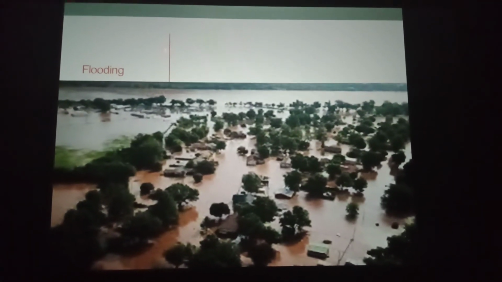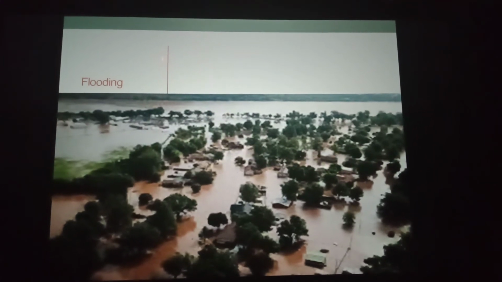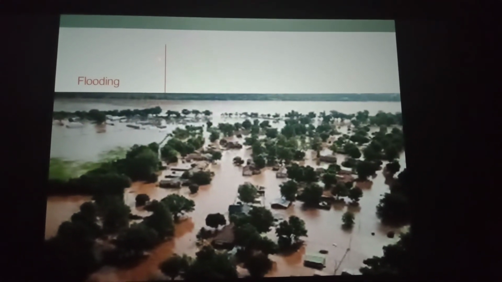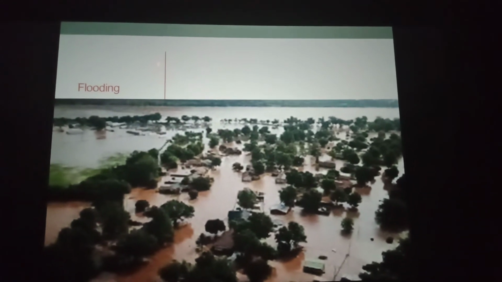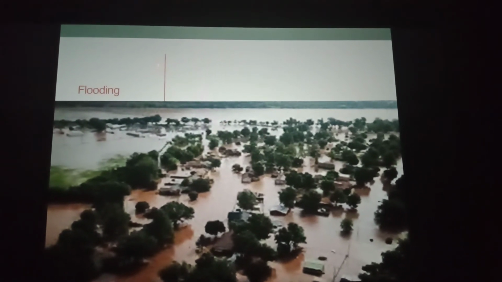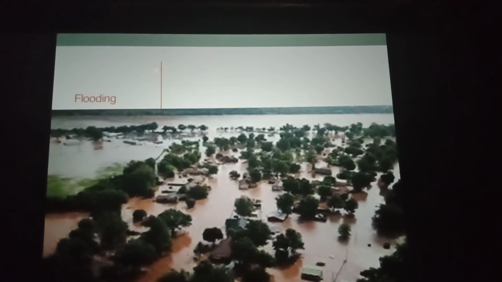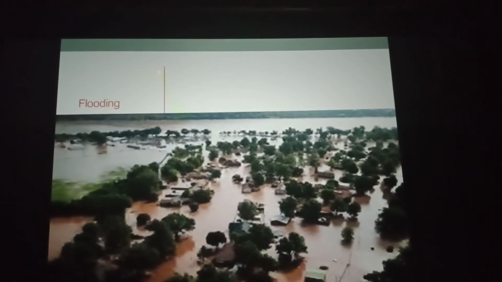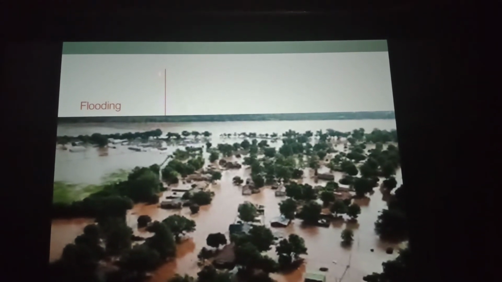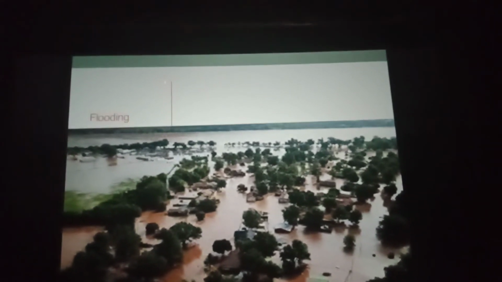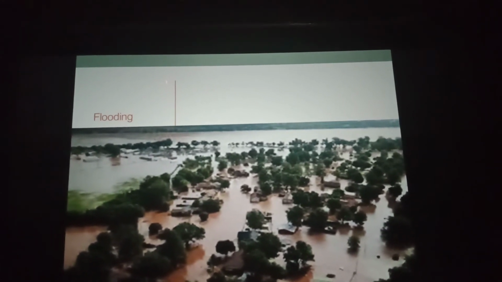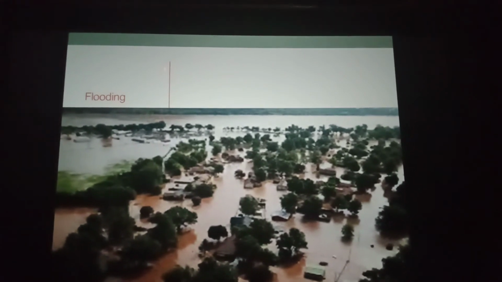Next one is flooding. It occurs due to more than normal rainfall or due to the weak water distribution system. Rivers and canals overflow their banks and destroy the soil quality of agricultural lands. It becomes impossible to grow crops immediately after flooding. In this way, flooding may be a reason for short-term famine.